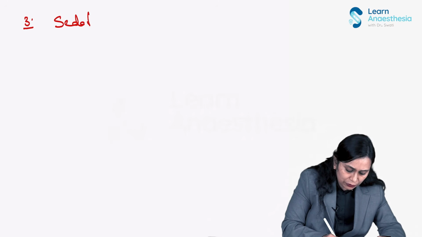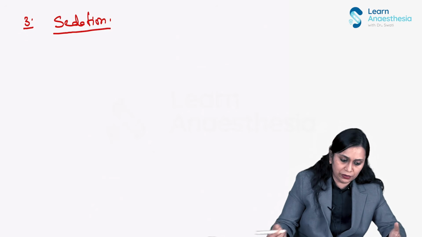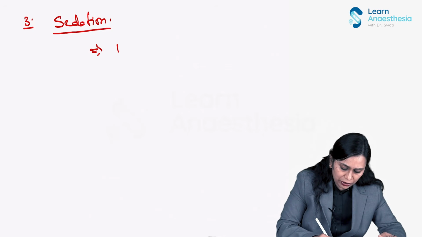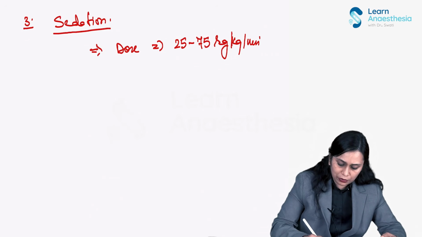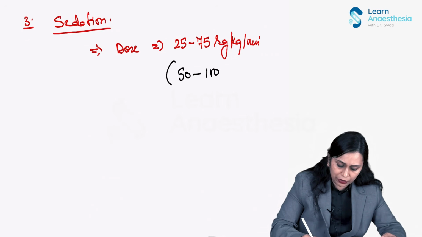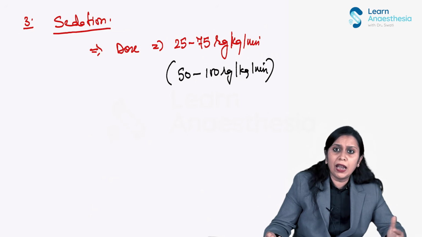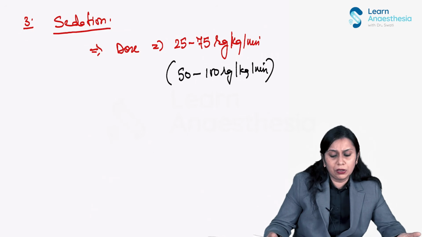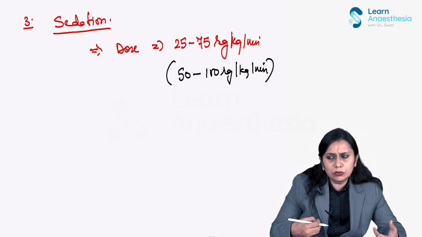We use it in ICUs and for gastrointestinal procedures. We use it for sedation, right? So the sedation dose is 25 to 75 microgram per kg per minute infusion. Some books write it as 50 to 100 microgram per kg per minute infusion. Again, you have to titrate it according to the patient's response and the hemodynamics. So this is the range for sedation, and we use it in many different conditions.